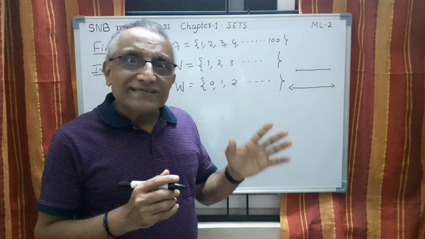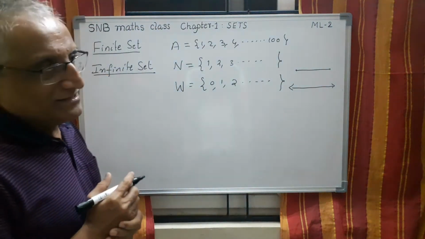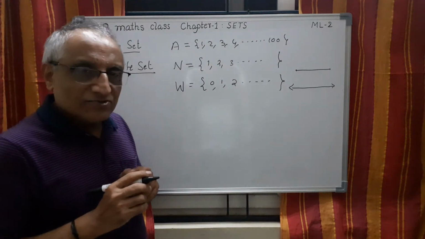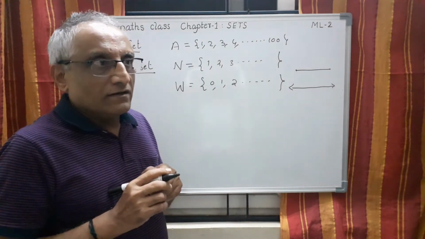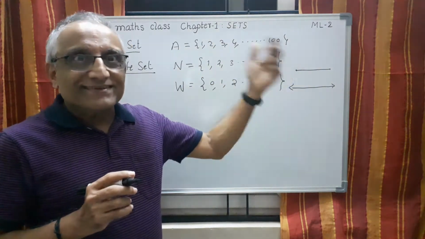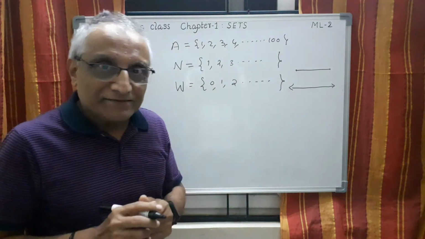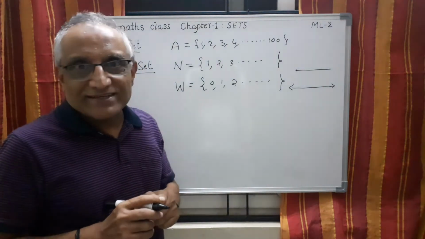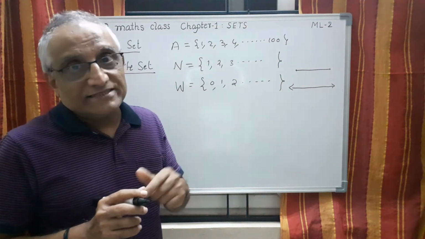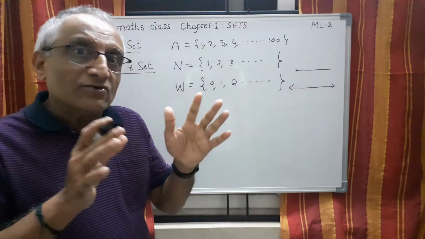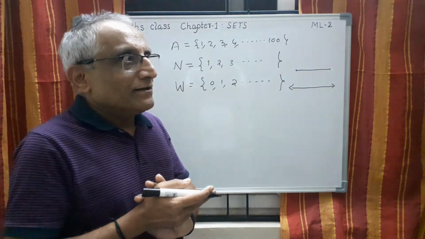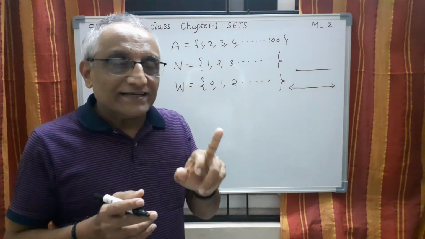But when it comes to our real life, sometimes students make mistakes. Let me tell one or two examples. In one of my classes, a student gave this example: the set of hairs on my head, of course it's not my head, the student said, is infinite. So I told him it is not correct. Now think. The justification by the student is this: because you cannot count the number of hairs on the head, therefore it is infinite. That is the definition. Look here, why this example is wrong.